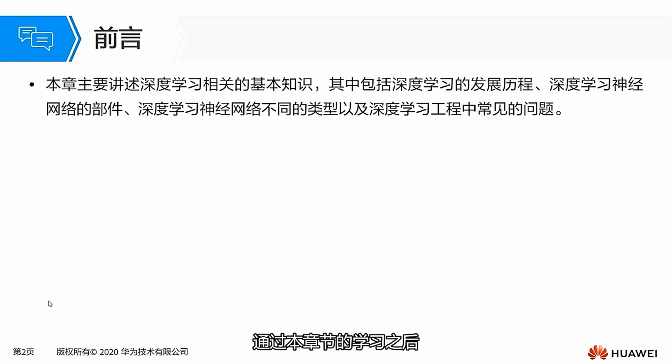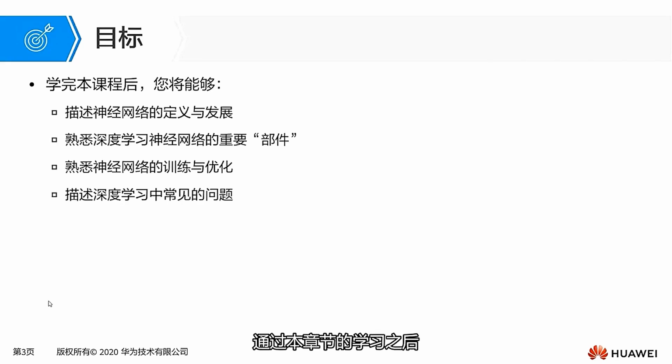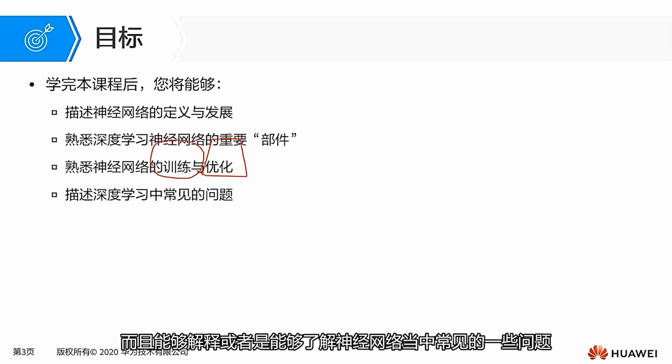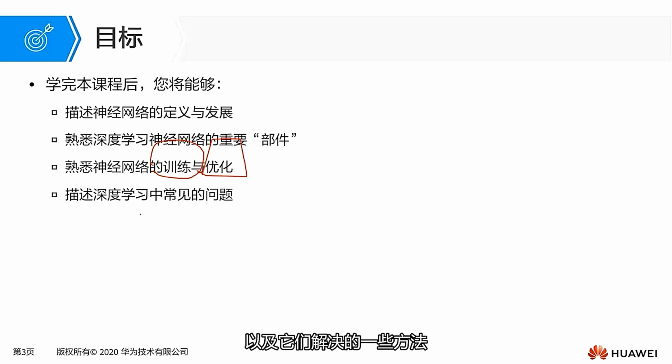First, let's take a look at what we will learn through this chapter. You can understand some definitions of deep learning and neural networks, and the entire process of its development, become familiar with some important components of neural networks, then get familiar with how neural networks undergo training and optimization, and be able to explain or understand some common issues in neural networks, and some of the methods used to solve them. With these goals in mind, let's learn the content of this chapter together.